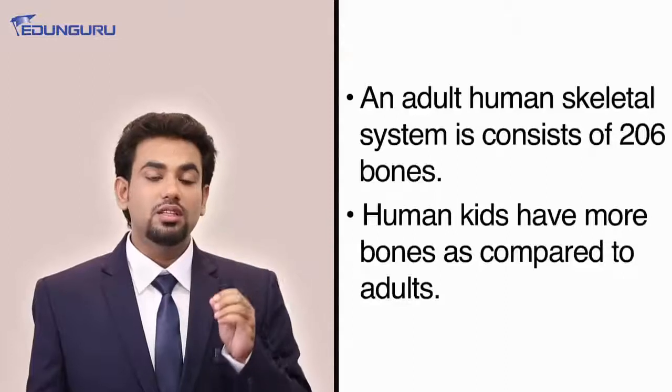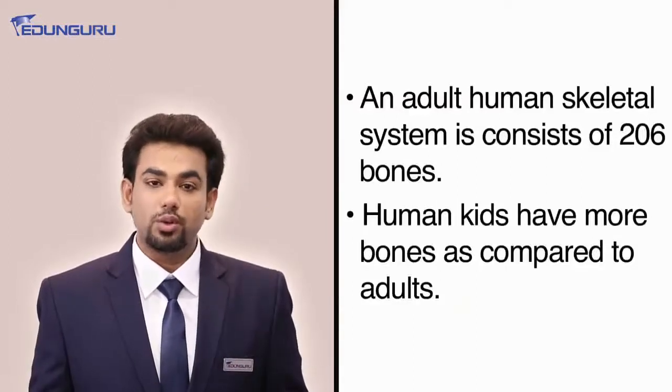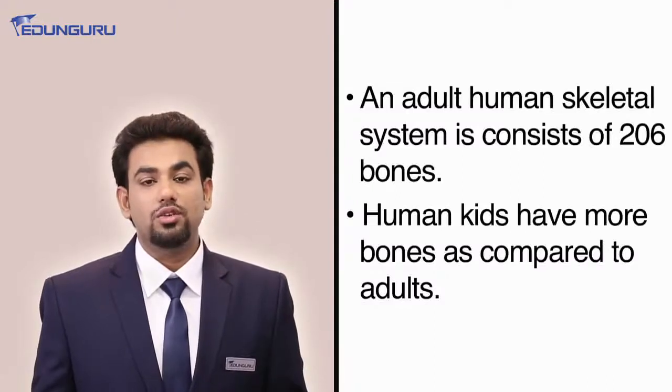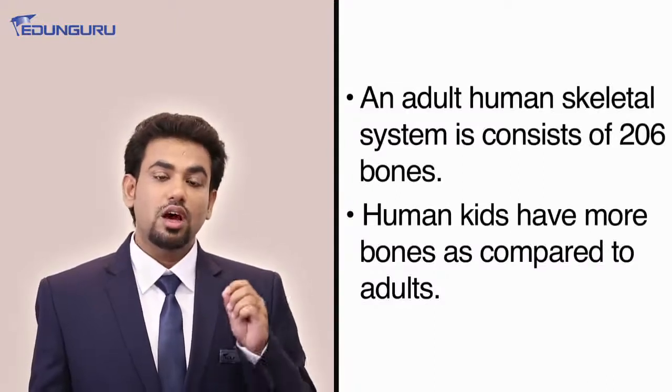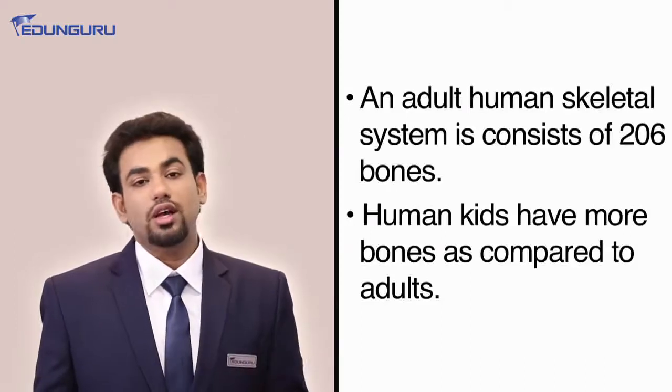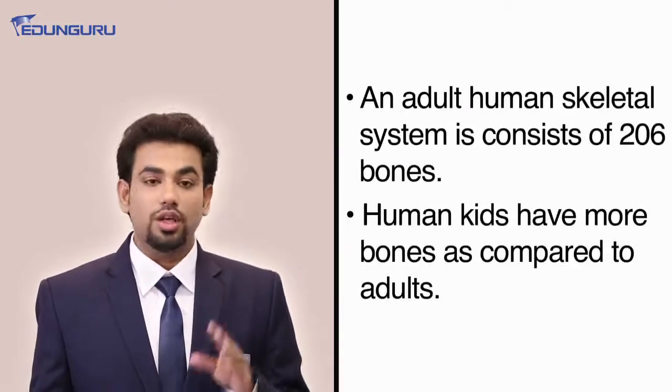We always hear this question that human kids have more bones as compared to adults. So, where do these bones go whenever they become adults? A few of these bones fuse with each other to give rise to strong structures. They do not wither away from the body; instead they fuse together to give rise to good and solid human structures. Okay, great.